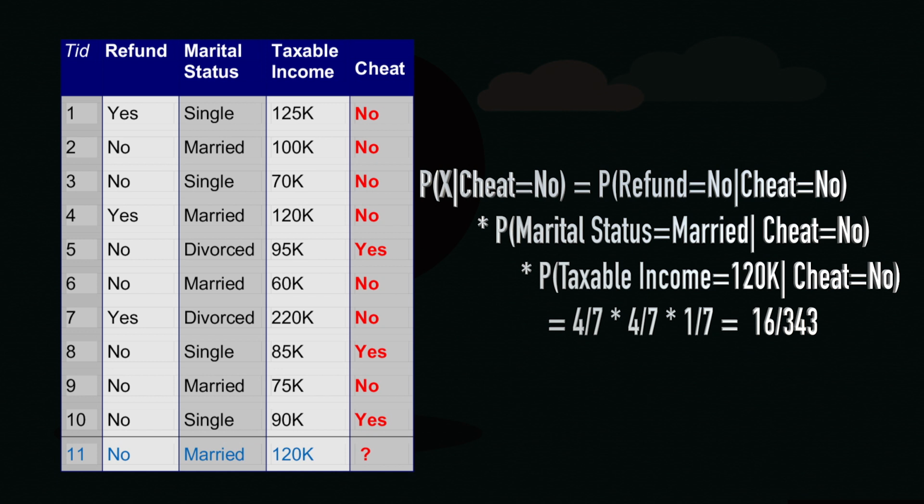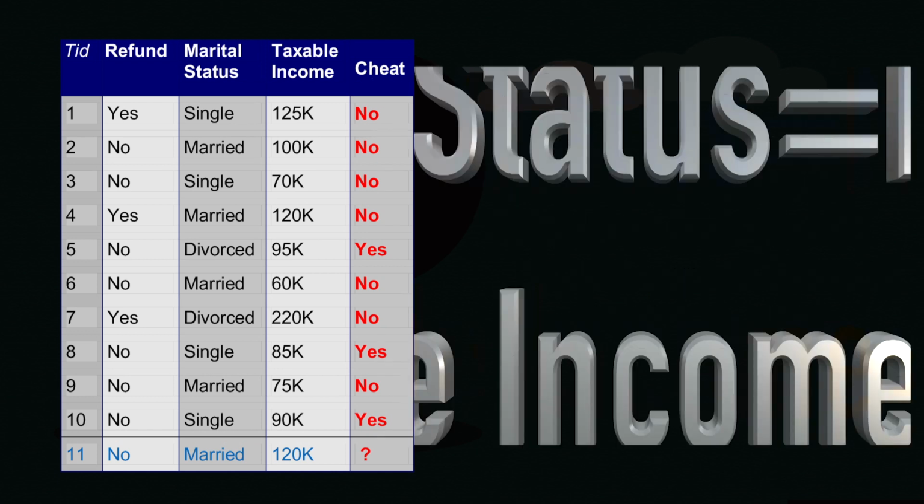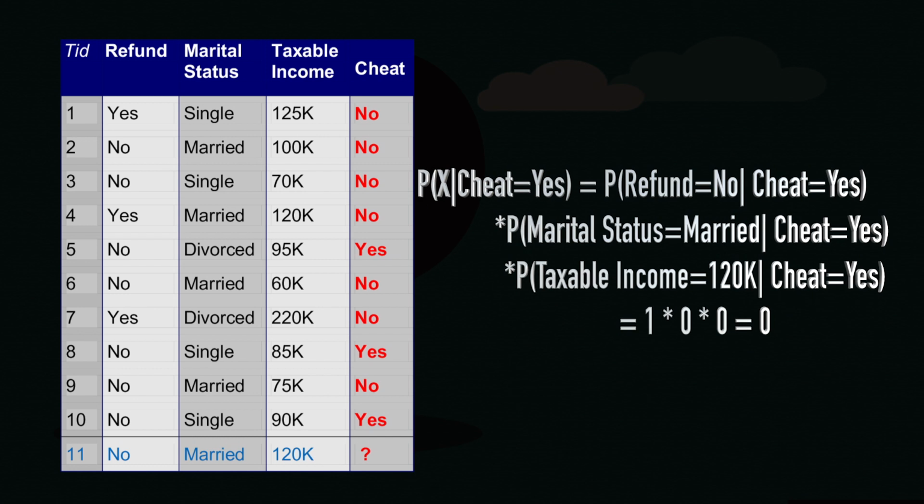So, probability of refund is equal to no given cheat is equal to no is nothing but 4 by 7. You can compute in the same way probability of marital status is equal to married given cheat is equal to no, and probability of taxable income is equal to 120k given cheat is equal to no. So, these are going to be 4 by 7, 4 by 7 and 1 by 7. So, you see this beautiful calculation there, 4 by 7 times 4 by 7 times 1 by 7, which is nothing but 16 by 343. Got this? Now, we have to compute also for cheat is equal to yes. So, let us go forward.